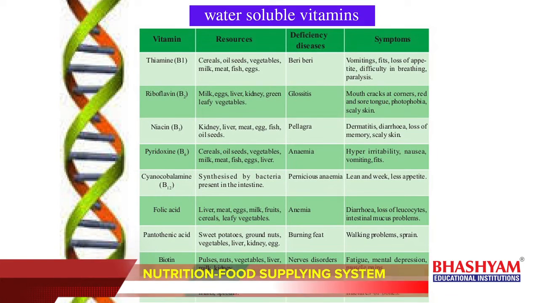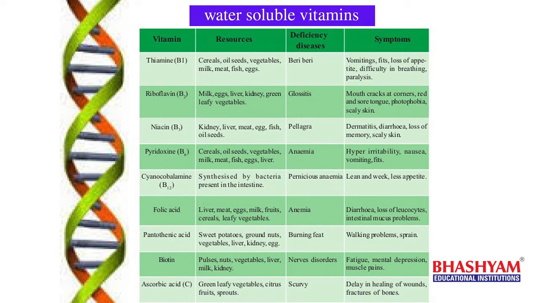Photo means light, phobia means avoiding the light. So the person who has this problem cannot see the light directly, and has scaly skin. Skin will be peeled off as scales. So these are the symptoms for deficiency of riboflavin. And to get riboflavin, the food sources are milk, eggs, liver, kidney of goat, and green leafy vegetables.